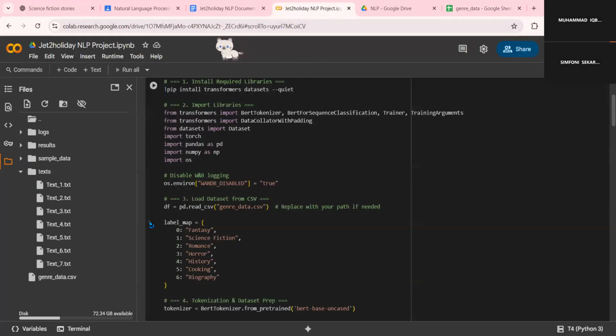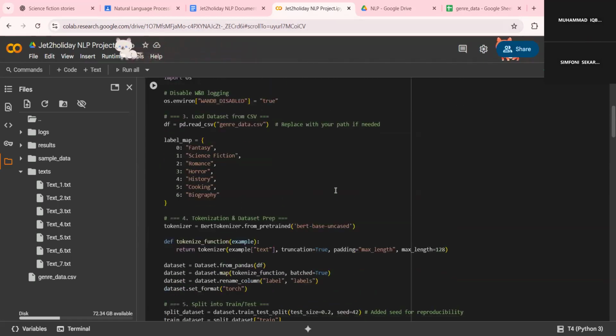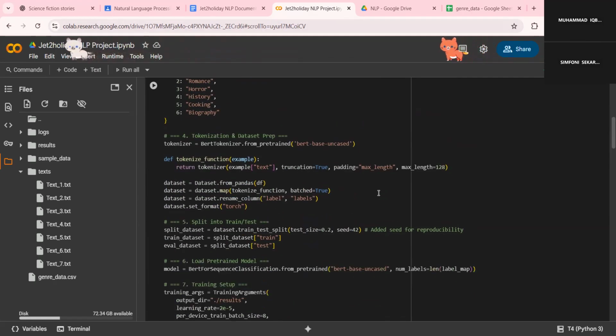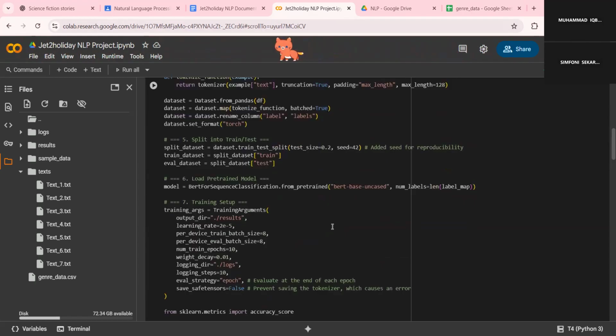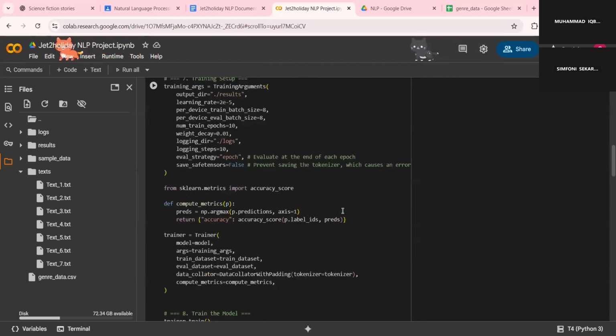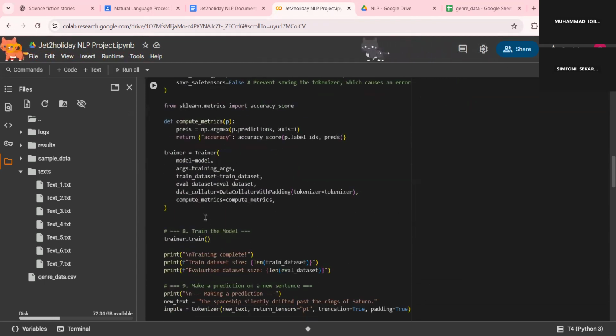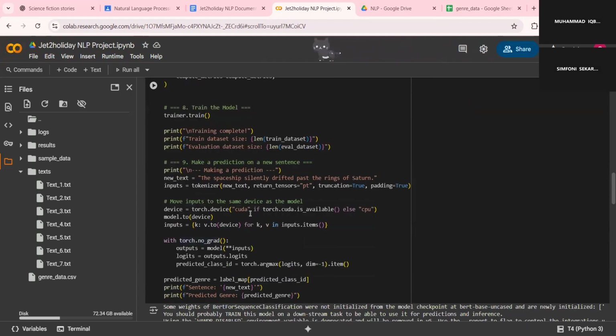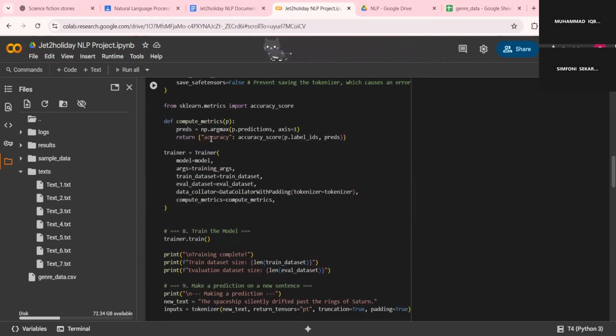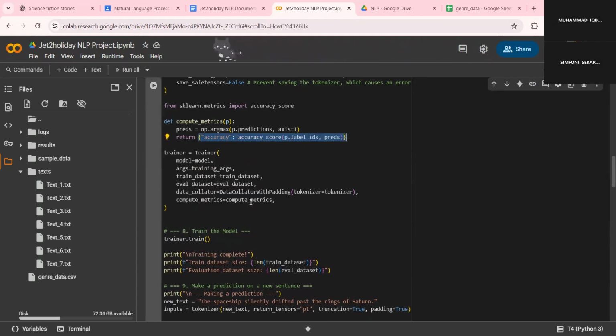So we will import that data into our Python script, and we will tokenize and use that data to train our model. We will also split it into training and testing, and then train the model, and it will have 10 epochs to avoid overfitting of the data, so it can be more flexible to predict. And after we train the model, we will also have an accuracy testing